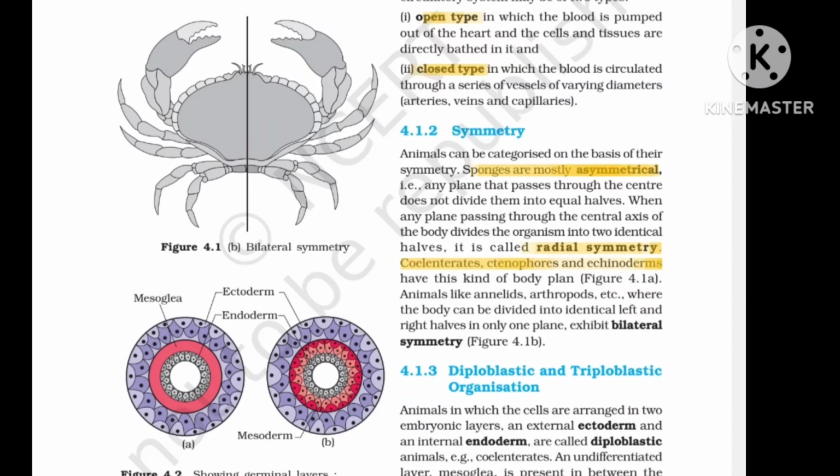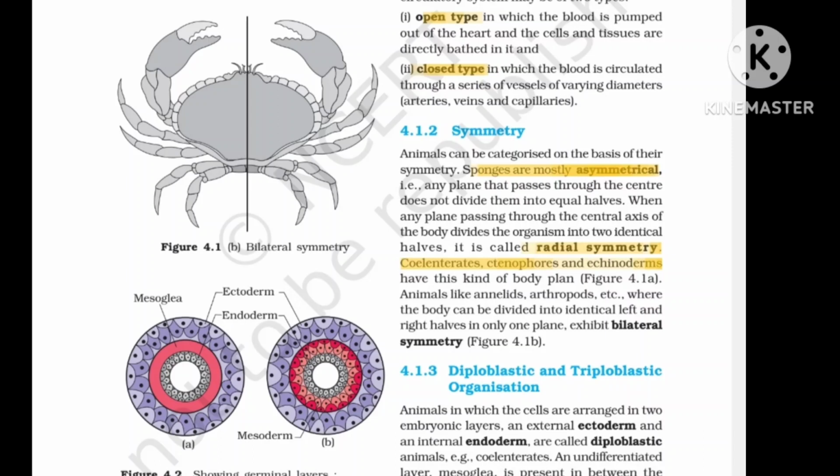In open type, blood is pumped out of the heart, but the cells and tissues are directly bathed in it. But in closed type, the blood is circulated through a series of vessels of varying diameters like arteries, veins and capillaries.